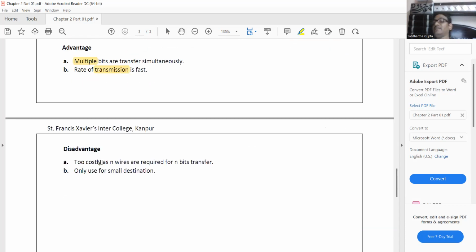The disadvantage of parallel transmission is that it is too costly, as n wires are required for n bits transfer. If it is 8-bit data, we need 8 wires; if 4-bit data, 4 wires between the sender and receiver. So you can easily understand how practically impossible it is. The second disadvantage is that it is only used for small distances, in small places only. So this is all about parallel communication. I hope you have understood this concept.